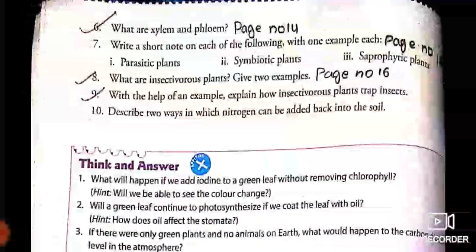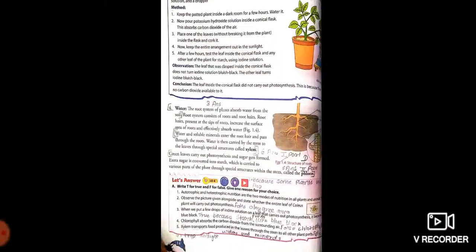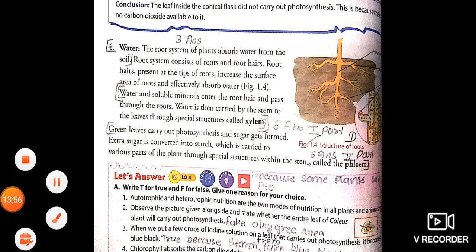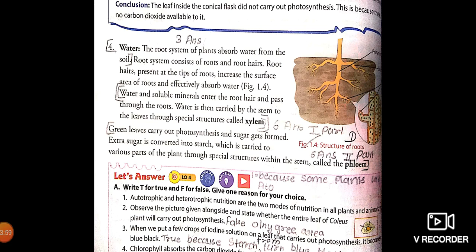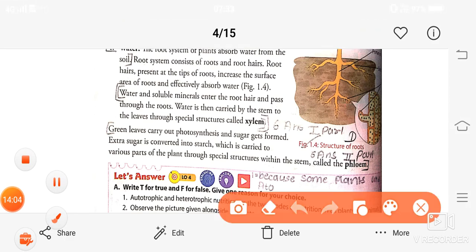What are xylem and phloem? These are given on page number 14. Page 14. See, this is given here. In the first paragraph, you will write about xylem. Water and soluble minerals enter the root hair and pass through the roots. Water is then carried by the stem to the leaves through a special structure called xylem. This is the definition of xylem.